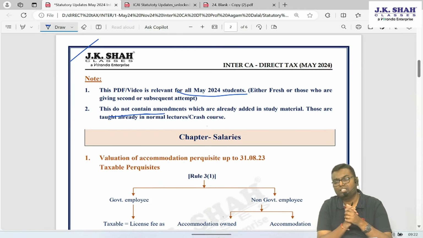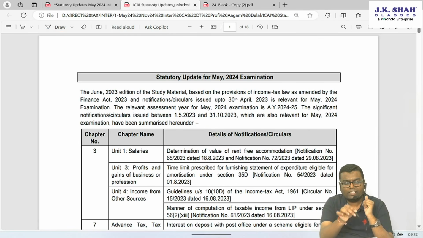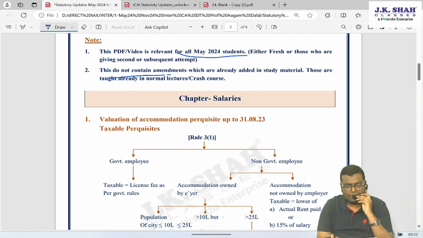For example, up to November 2023, the 115BAC slab rate was up to 2.5 lakh nil, 5 lakh 5%, and so on. From the May 24 attempt, it's up to 3 lakh nil, 3 lakh to 6 lakh 5%, 6 lakh to 9 lakh 10%, so on and so forth. These amendments I have not discussed over here because they are already there in the ICAI study material. This is all with regard to this statutory update PDF, one by one, in which all chapters amendments are there.